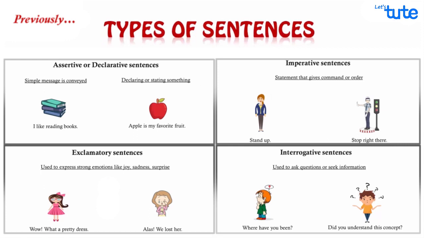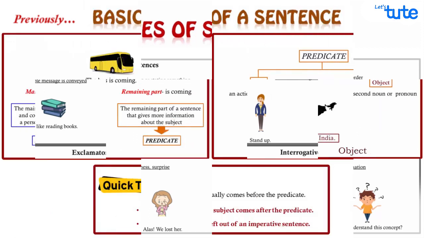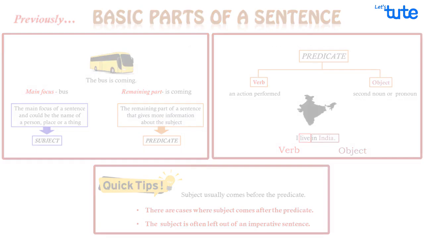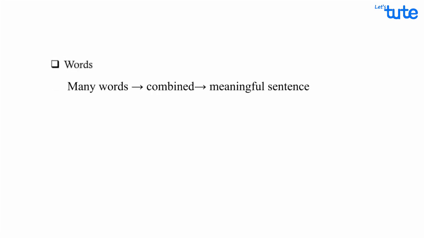In the previous session, we discussed what a sentence is, the different types, and its parts. So can you tell me what is the most important component to form a sentence? Yes, it is the words. Many words combine to form a meaningful sentence. Each of these words plays a different role based on the function of a sentence.